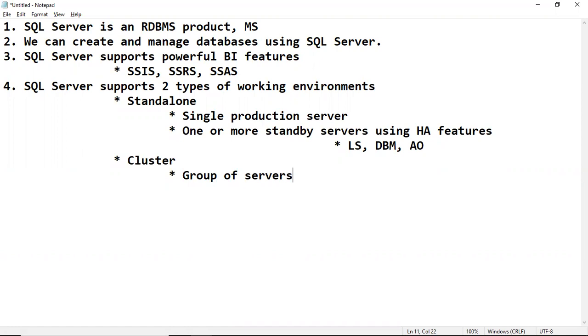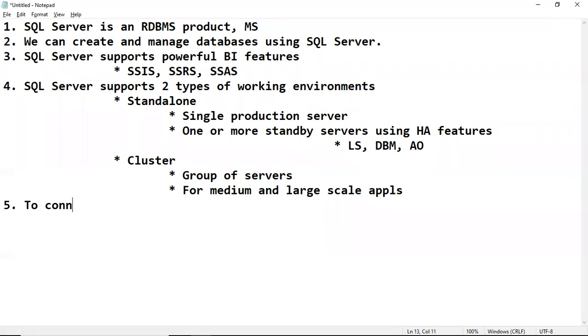Same thing, a cluster is a group of servers connected to each other, working as a single server in the network. That's why for medium and large scale applications, we compulsorily have to maintain a cluster.